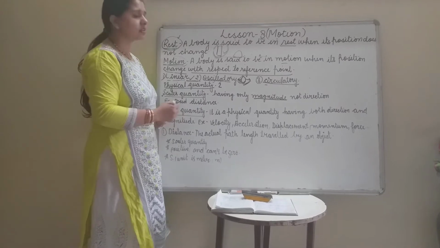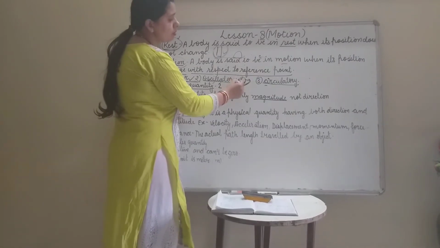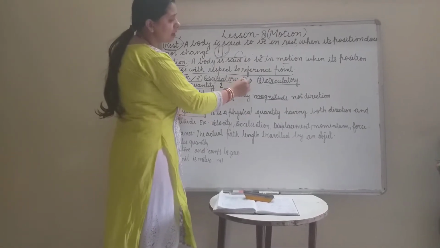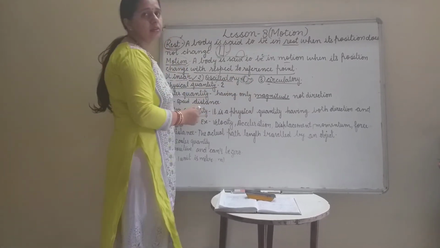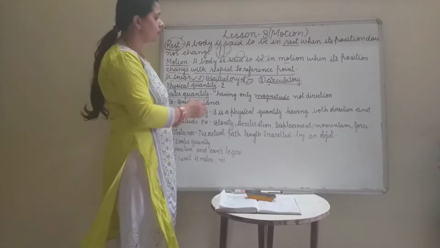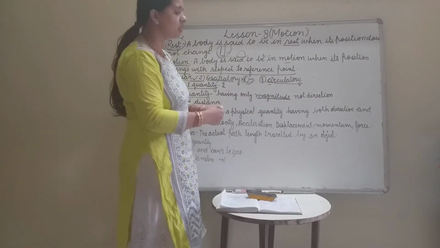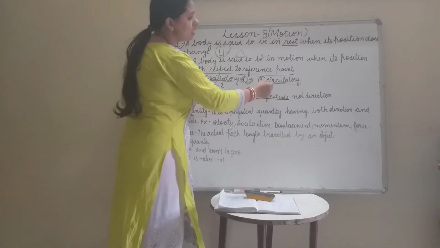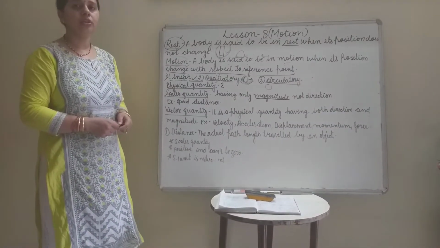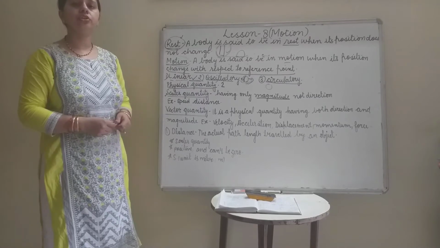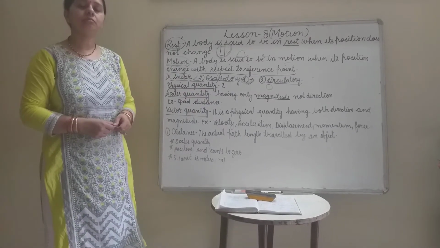If any object moves from the mean position to left and right and comes back to its position, it is in oscillatory motion. What is circulatory motion? If any object moves in a circle, then we can say that it is in circulatory motion. So you should know what is rest and what is motion.